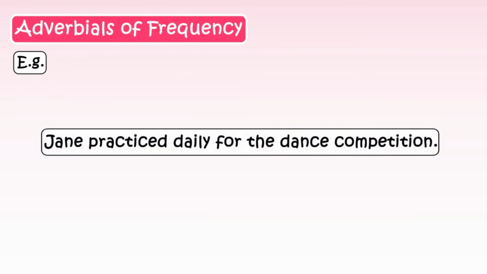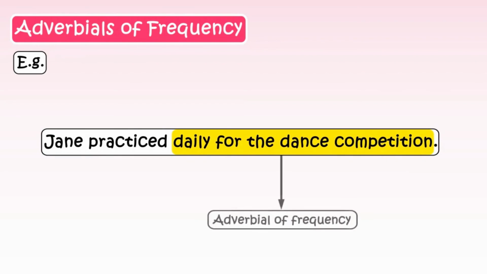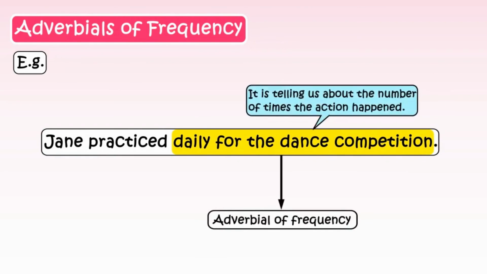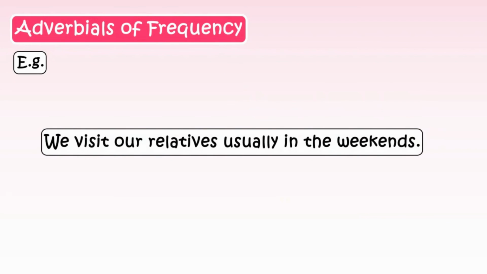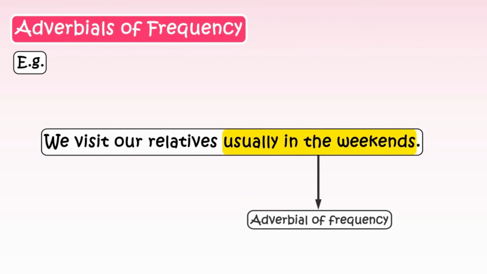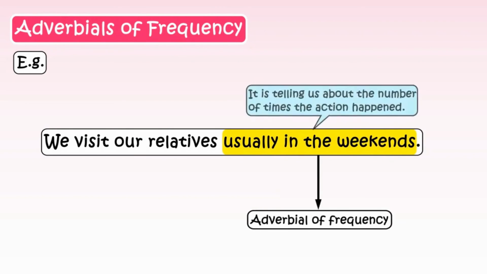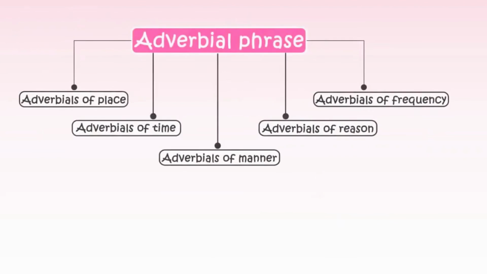Next, we have the sentence, Jane practiced daily for the dance competition. Daily for the dance competition is our adverbial of frequency. It is telling us about the number of times the action happened. Lastly, we have the sentence, we visit our relatives usually in the weekends. Usually in the weekends is our adverbial of frequency. It is telling us about the number of times the action happened. And these are your adverbial phrases.